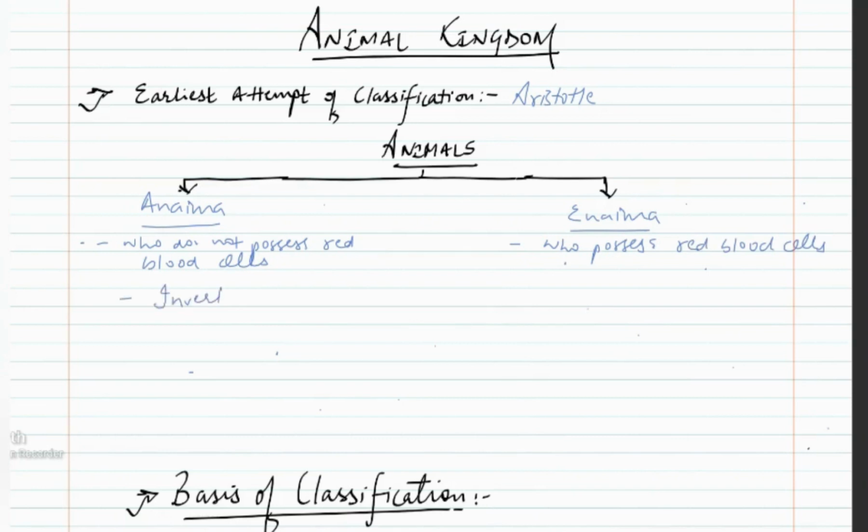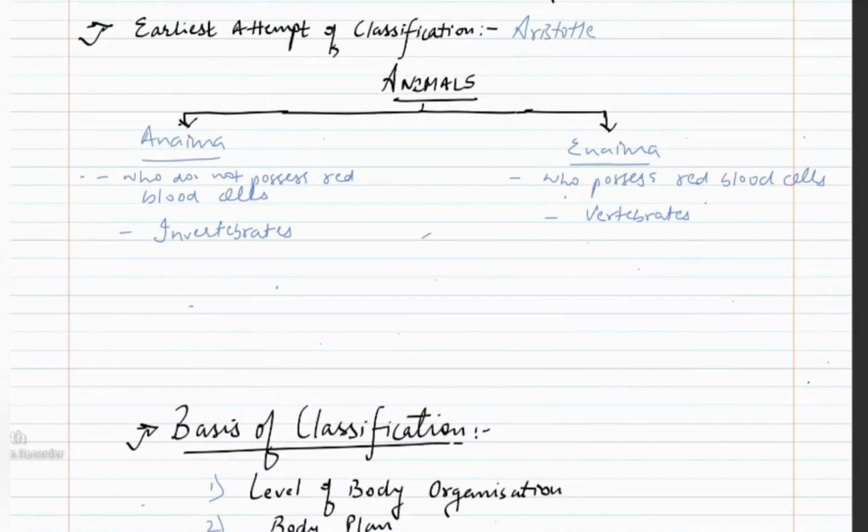So all the invertebrates are classified under anima, and all the vertebrates are classified under inanima. Again, inanima is further divided into two categories.